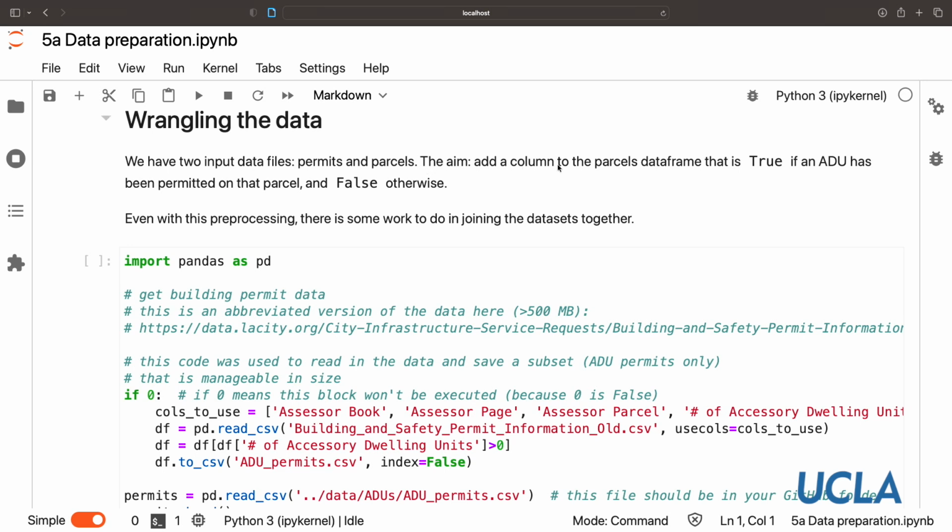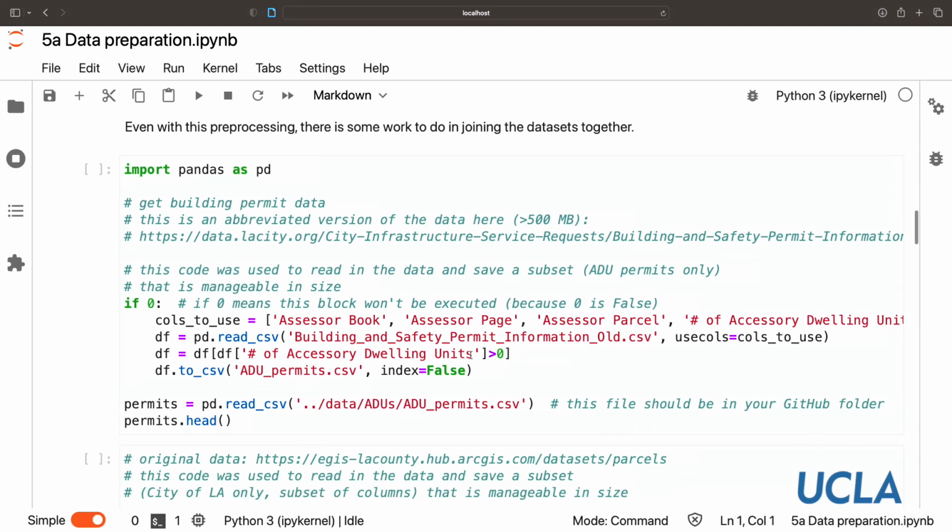So we're going to add a column to this data set of parcels. We have one observation for each parcel. It has a value true if an ADU has been permitted on that parcel and perhaps built, and false otherwise. So we can do a little work. Again, this whole lecture is about data wrangling. There's some work to do in joining the data sets together.